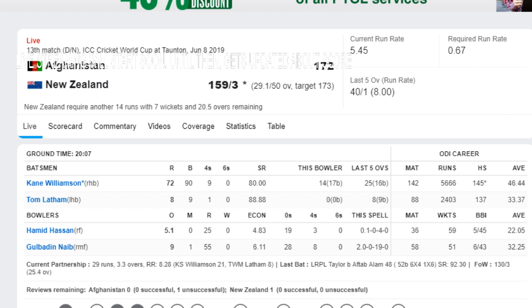After 29.1, this is 159 for 3. Hamid Hassan to Williamson, another 4-run from Williamson. So Williamson has decided to charge this and get off the mark as soon as possible to finish the match. Only 14 runs left with 20.5 overs.